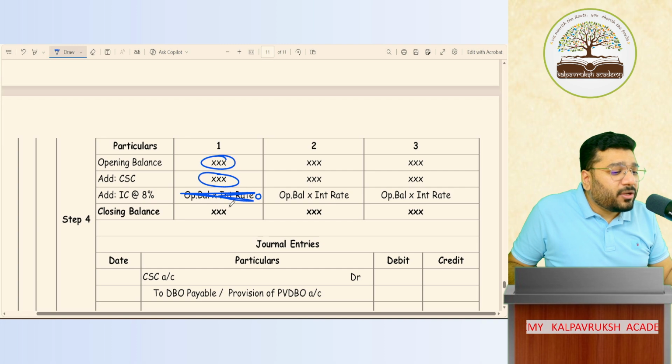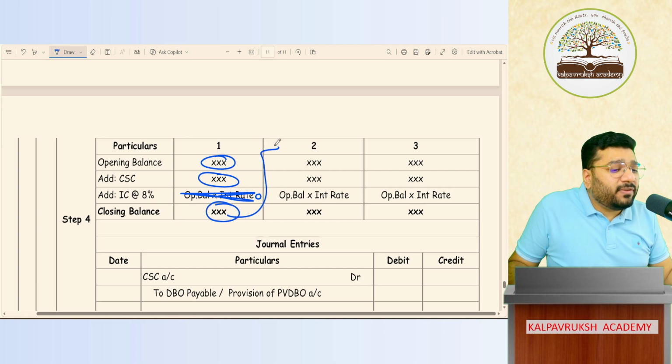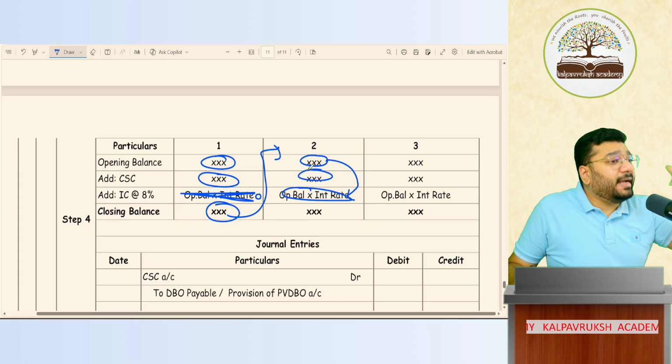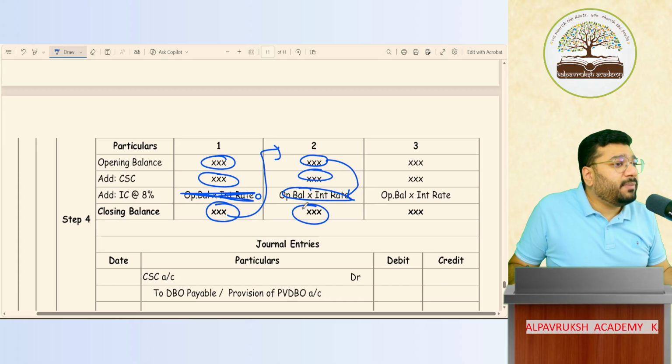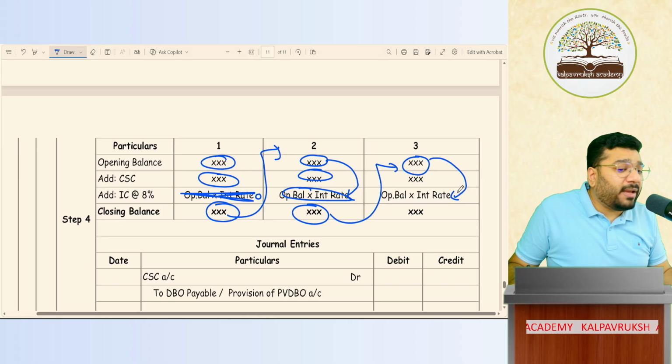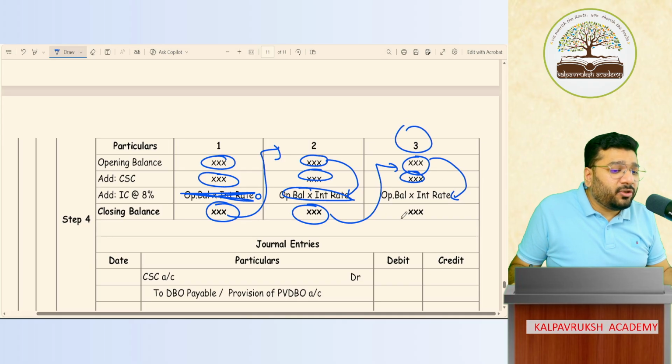Okay, not okay. Closing balance will come. Closing balance of the first year becomes the opening balance of the next year. On this opening balance, you have to multiply the interest rate. Got it, not got it. Then on the same date, you have to add the current year's service cost. I'll get the closing balance. Closing balance of the second year becomes the opening balance of the third year. On that opening balance, the interest rate has to be multiplied. You'll get the interest amount, and then add the current service cost of the third year. You'll get the closing balance.